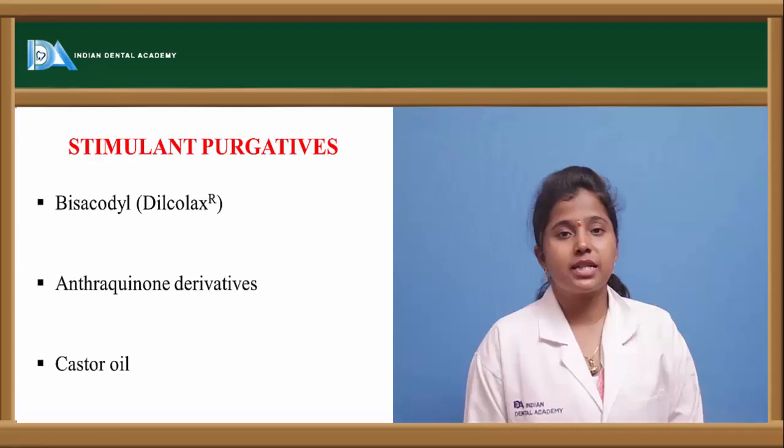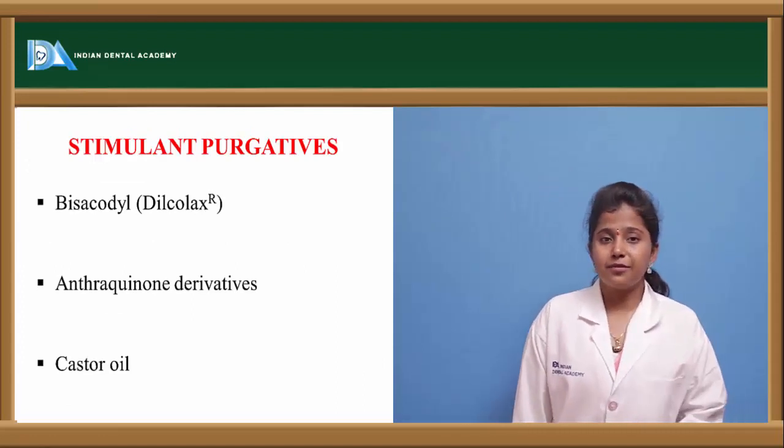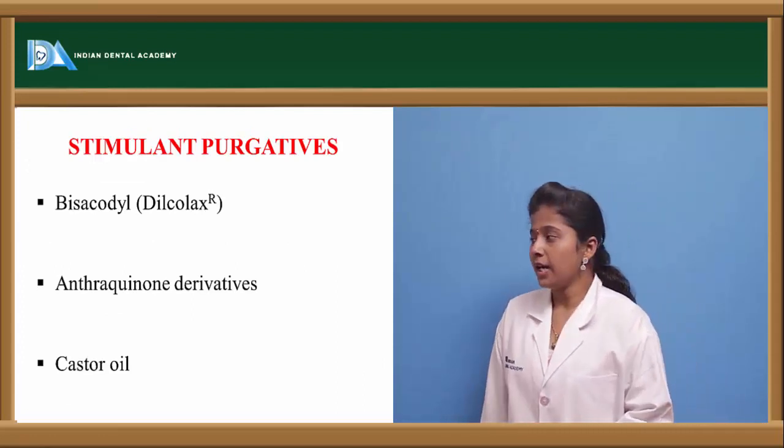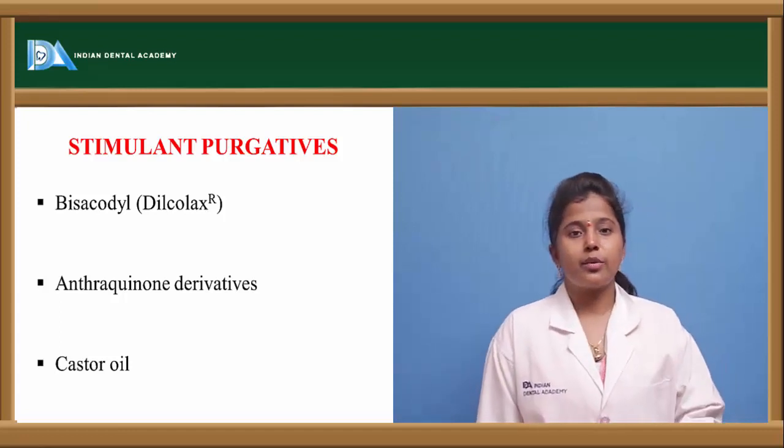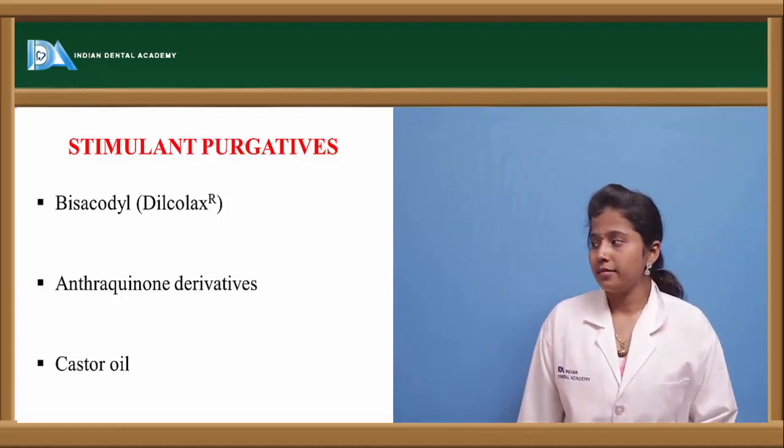The next category of drugs are stimulant purgatives. The drugs which come under the stimulant purgatives are bisacodyl, which is marketed as Dulcolax, and the other one is anthraquinone derivatives. The other one is castor oil.